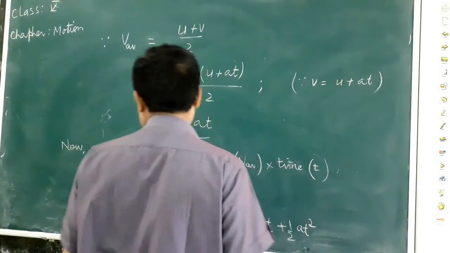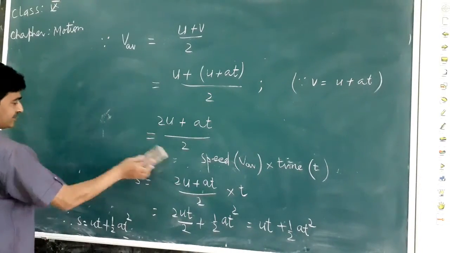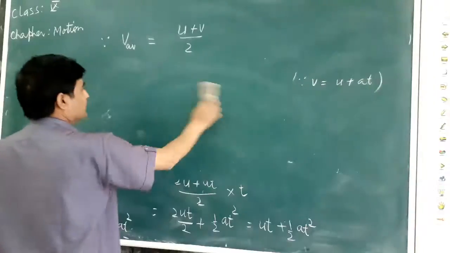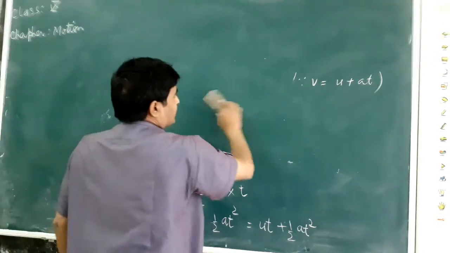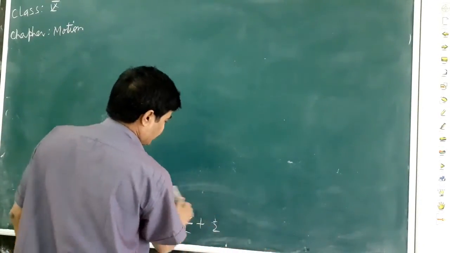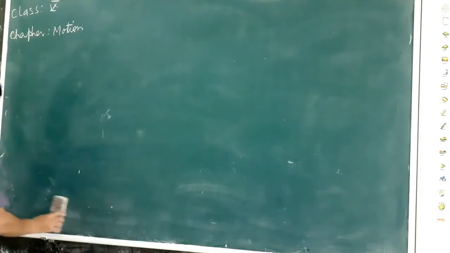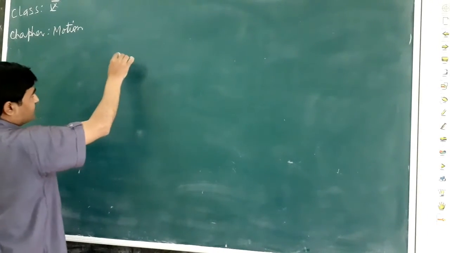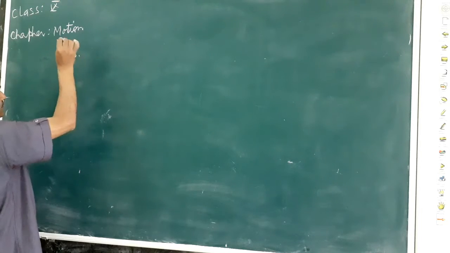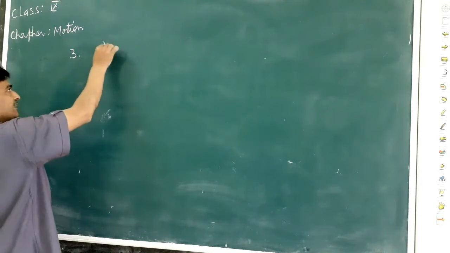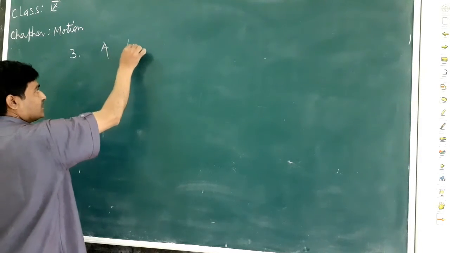Third equation of motion. We will see that in the third equation of motion, both the previous two equations of motion will be used. Firstly, we know the statement: a body starts with initial velocity u.